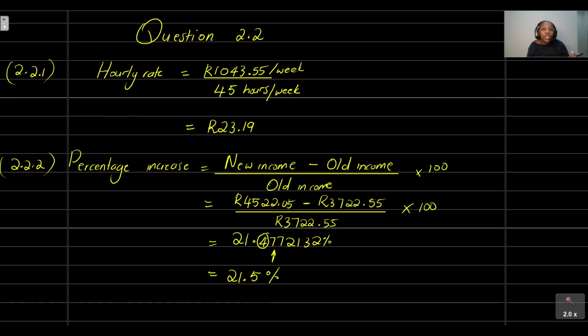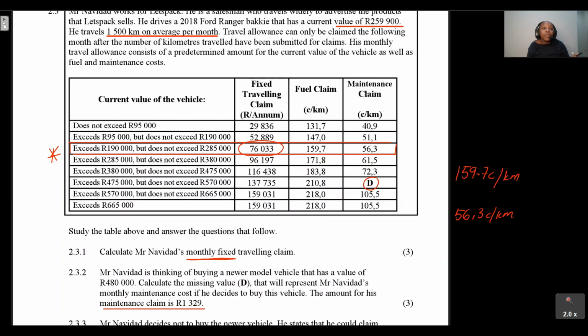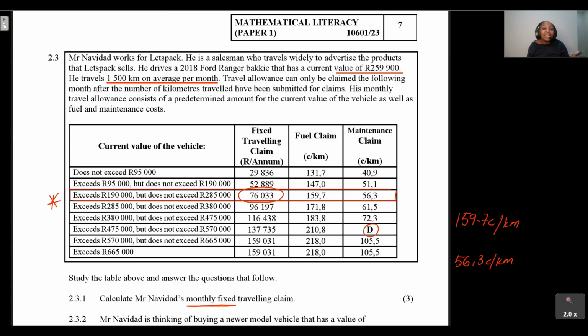With question 2.3, it's about understanding that these claims, the fuel claims and the maintenance claim, are given to us as a rate in cents per kilometer. So if we want to calculate how much a person needs to pay, we need to convert that into rands per kilometer.